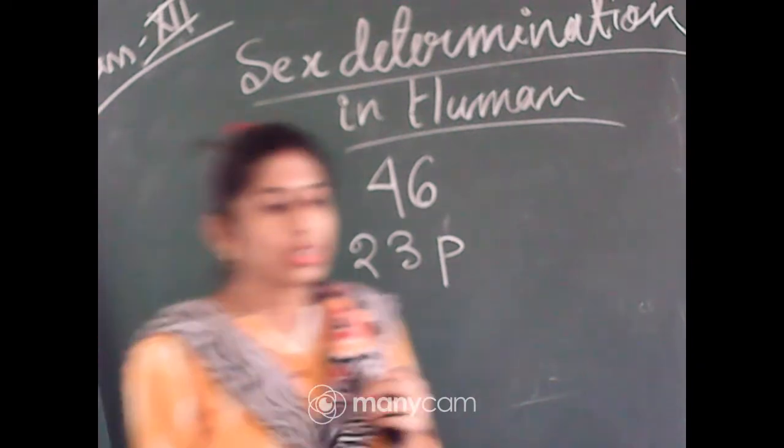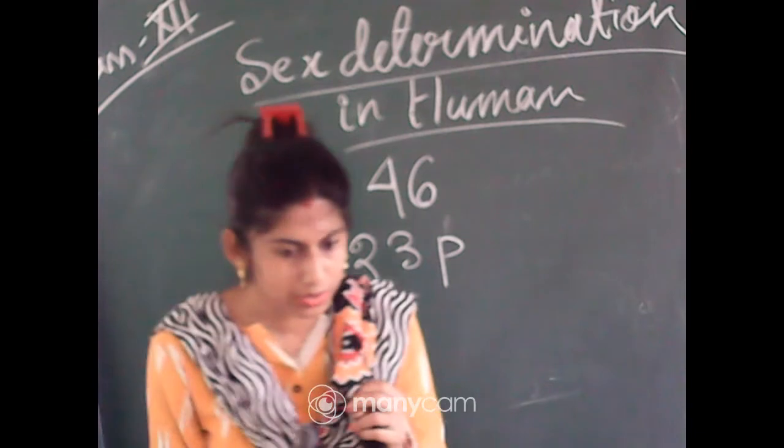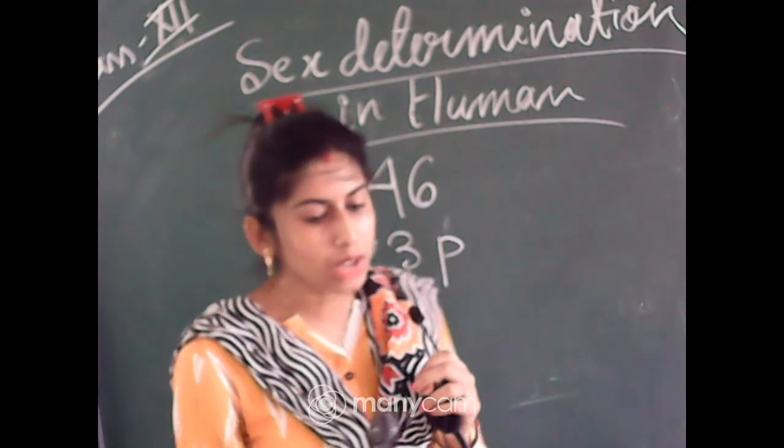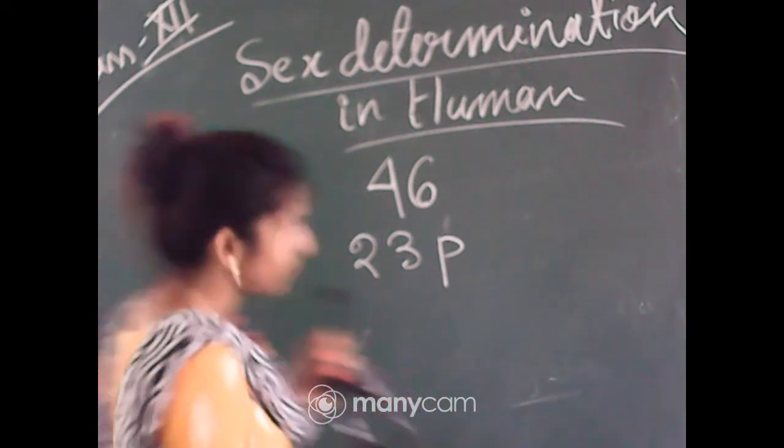In those 23 pairs, mainly two types of chromosomes are present. Yes, Payal, right. Two types of chromosomes are present. What are they? These are